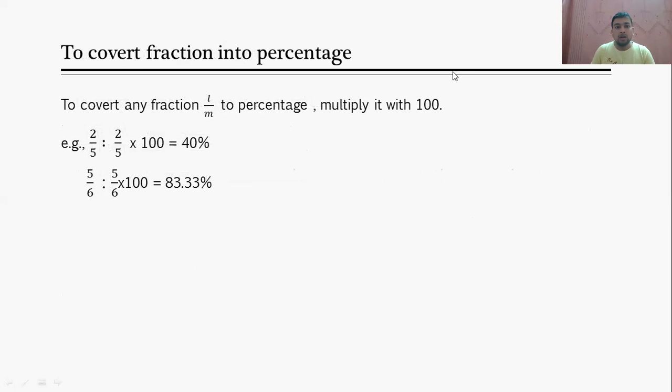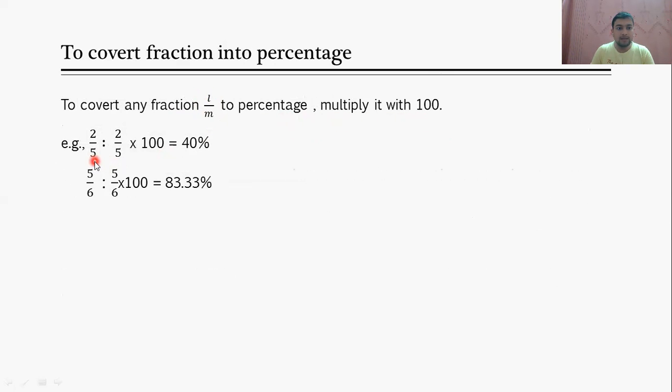Now, to convert a fraction into a percentage, let's say there is one fraction that is L by M, and how do we convert this fraction into a percentage? Simply, you have to multiply it by 100.